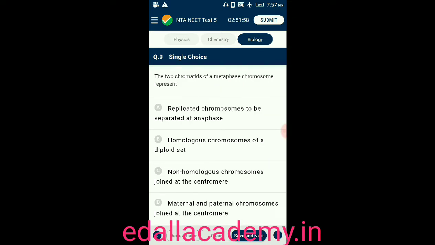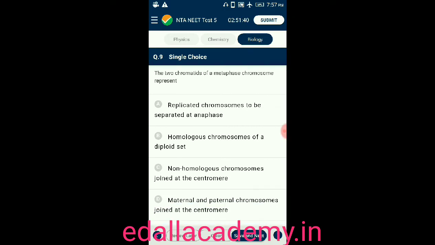Question number 9. The 2 chromatids of metaphase chromosome represent. Option A, replicated chromosomes to be separated at anaphase. B, homologous chromosomes of a diploid set. Option C, non-homologous chromosomes joined at the centromere. Option D, maternal and paternal chromosomes joined at the centromere. Out of 4 options, the correct one is option A. The 2 chromatids of metaphase chromosome represent replicated chromosomes to be separated at anaphase. So that is the correct answer for this question.